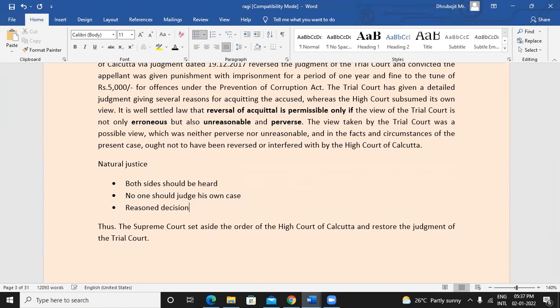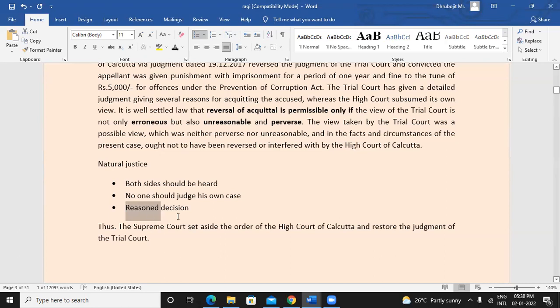reasoned decision. Fine, judges are highly qualified, trained people, but they cannot simply say, okay, this is the judgment, take it. Even while giving a decision, judges need to provide justifications. They need to justify that because of this, because of that, because of this precedent, because of that law, this is the final decision that we are giving.